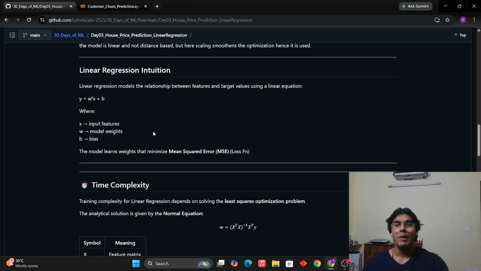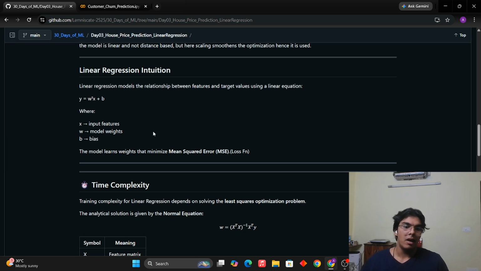The W matrix will look like a 1D matrix. Let's say the weights are 0.2, 0.3, 0.4, 0.5, 0.6. Now, this is like a 1D matrix, and X is the features: 1, 2, 3, 4, 5. How can we multiply them? We cannot. Whenever we do matrix multiplication, we need the row of the first matrix to match the column of the other.